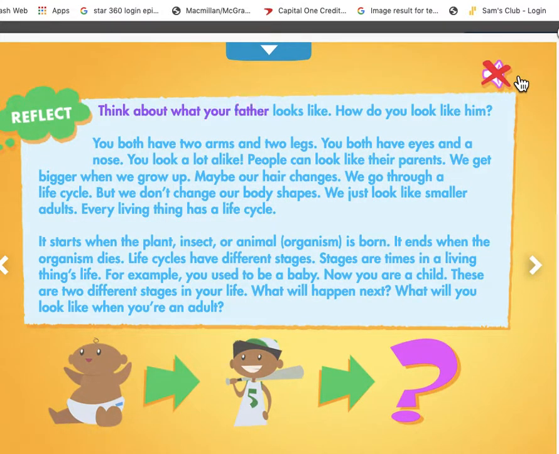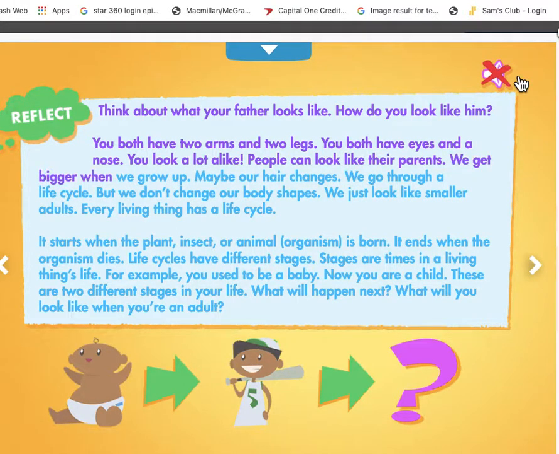About what your father looks like. How do you look like him? You both have 2 arms and 2 legs. You both have eyes and a nose. You look a lot alike. People can look like their parents.